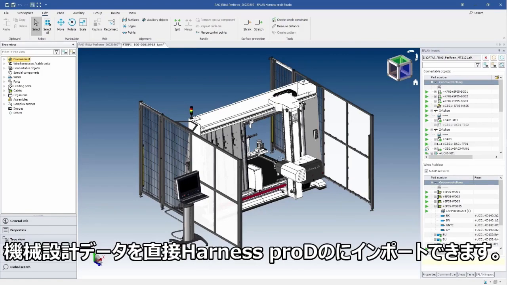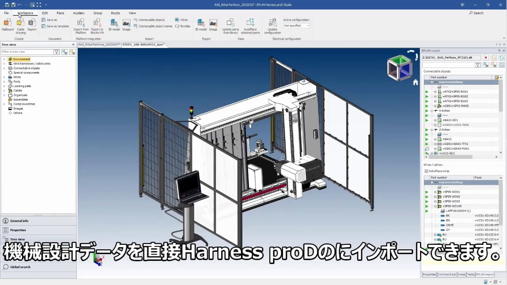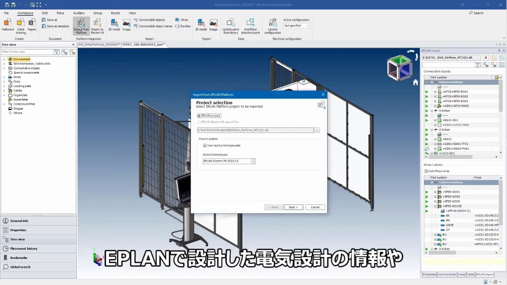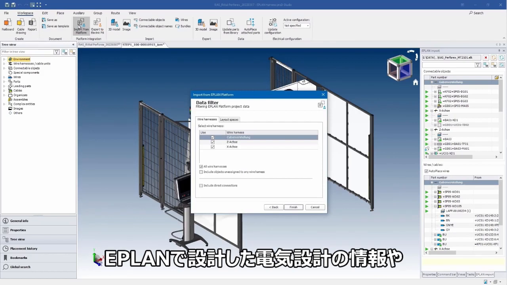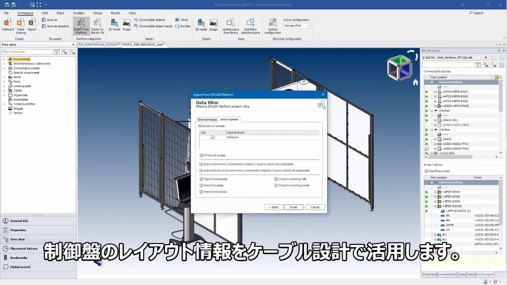You can easily import the mechanical 3D CAD model through a comprehensive interface. Transfer a lot of data directly from the EPLAN project, such as information from the schematic and the control cabinet design.